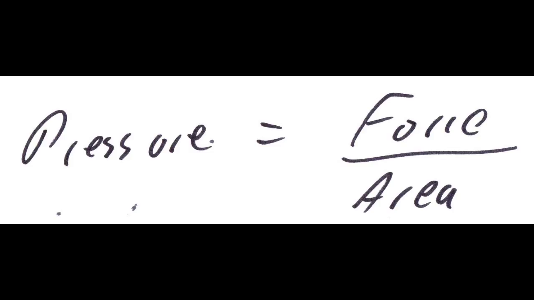The area part of pressure is fairly easy to get a grip on. The area of force is the area onto which you are applying a force. It has a two-dimensional shape with an expression of area. For a square or rectangle, the area is given as width times height. For a circle, it is pi r squared. For a triangle, it is half base times height. All two-dimensional shapes have an expression for their area.